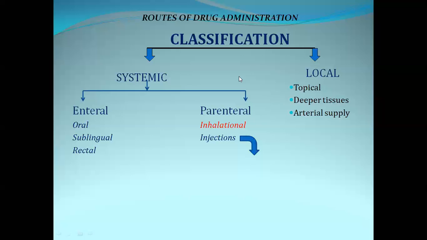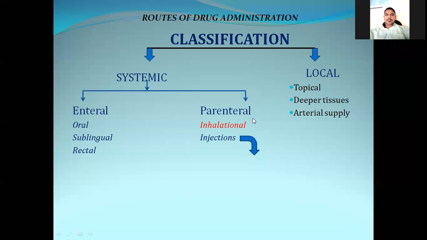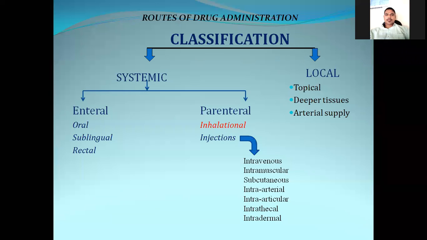That type of drug administration is called the parenteral route of drug administration. Here, the parenteral routes are inhalational and injections. The injections include intravenous route and intramuscular route of drug administration.